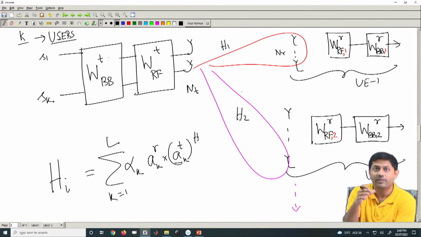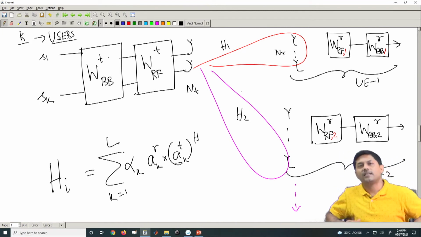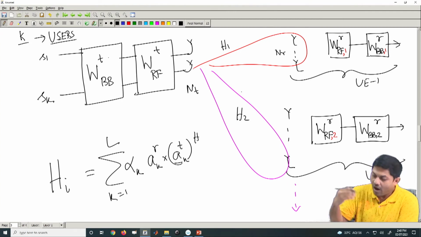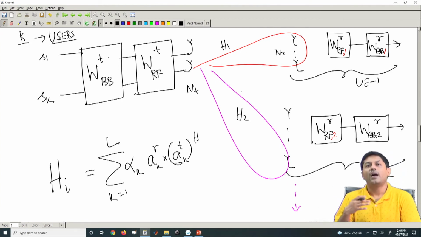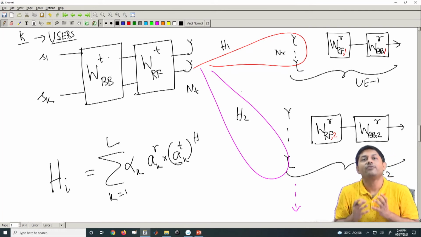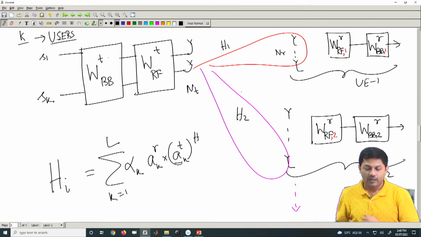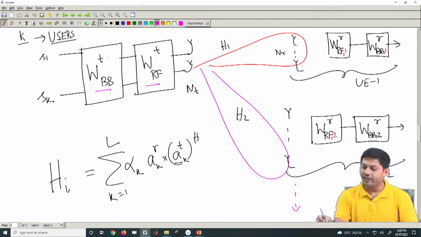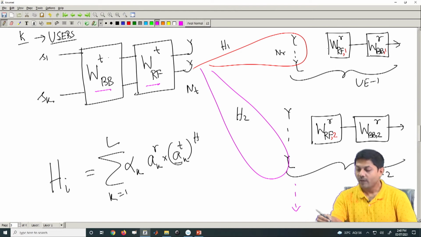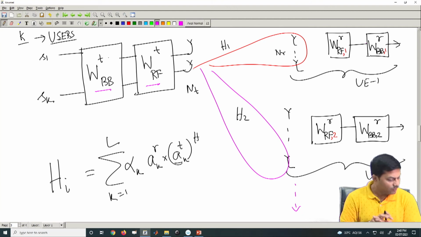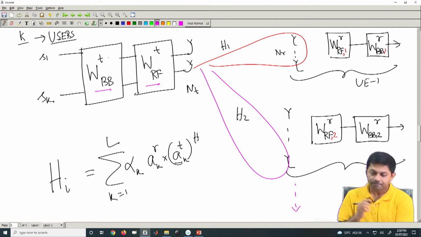That means every individual beam will have the same channel model as we have just discussed so far for the millimeter wave. So, that part is clear. Now how do I model it? Whenever you are given such a problem, you have to first come up with a cost function. What are the things that you need to find out? You need to find out WBB, you need to find out WRF, and for every individual user, you have to have the WRF and WBB. So, that means so many parameters you finally have to find out.